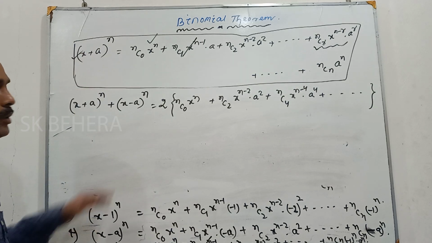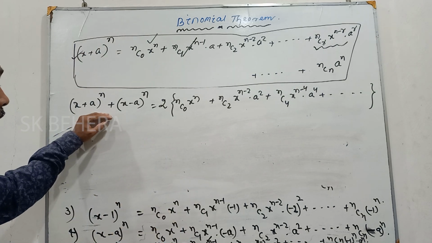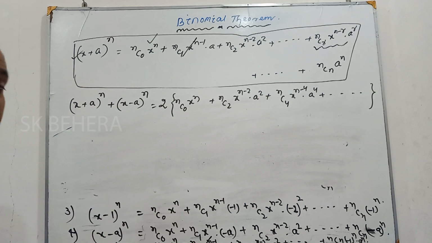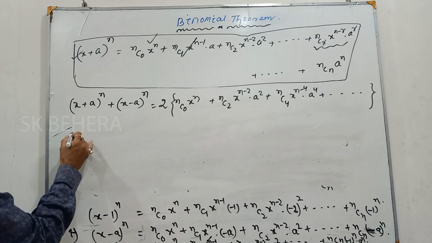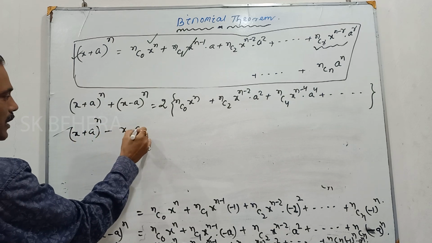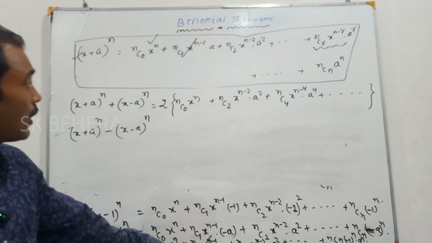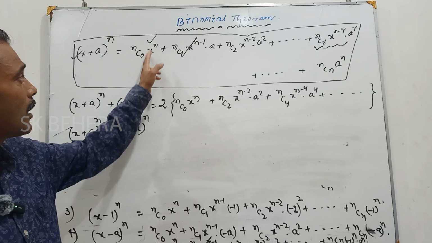If we add, then we will get this. Then if we subtract, what will be the expression? Then we can write (x plus a) to the power n minus (x minus a) to the power n. Here we get only the odd terms.